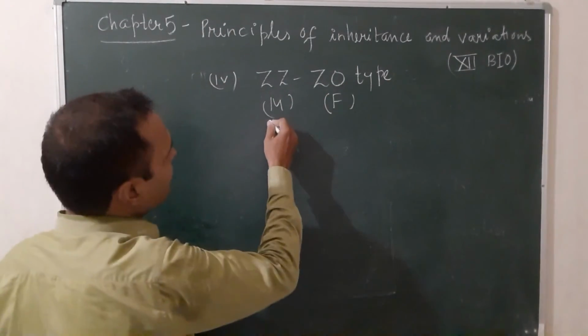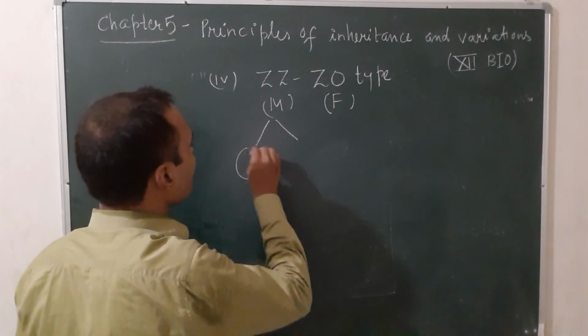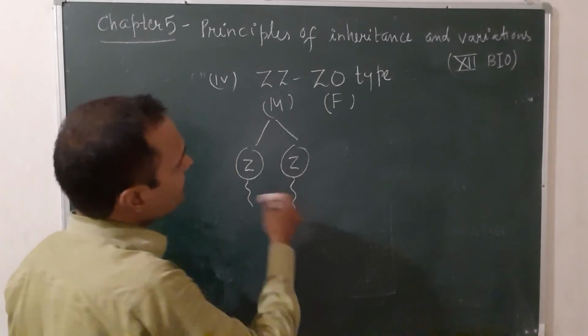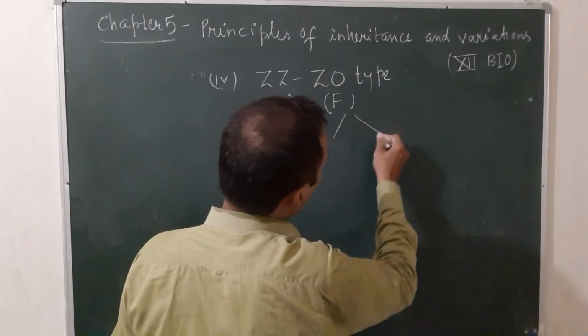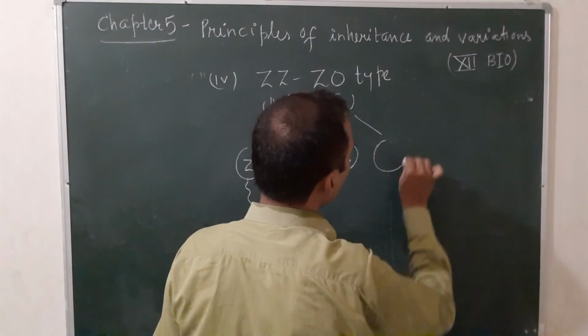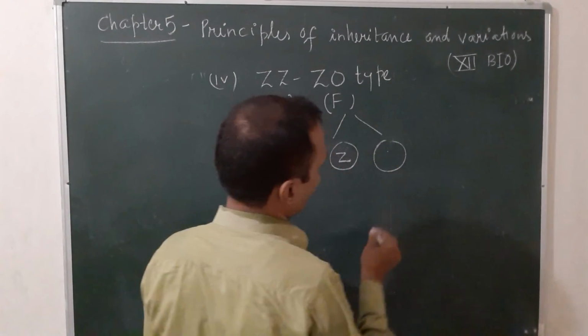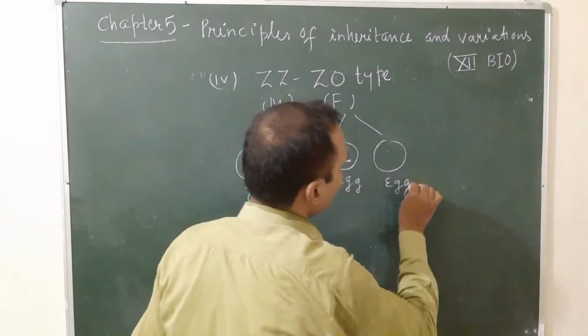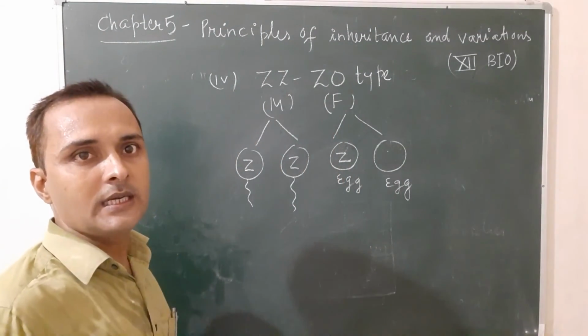That means this male will produce only one type of sperm carrying Z chromosome. And this female will produce two types of eggs, one having Z chromosome, other without any sex chromosome. So these are the eggs.